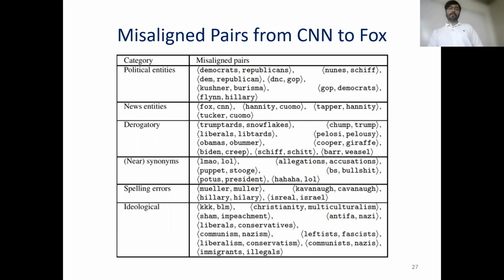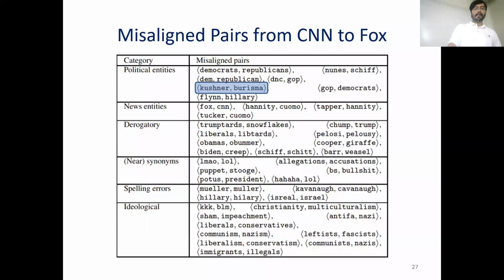If we look at the political entities section, we see Dem and Republican, GOP and Democrats, which are some usual suspects. But we also see a misaligned pair, Kushner and Burisma. Kushner is the son-in-law of former President Trump, and Burisma is the oil company with which Hunter Biden, the son of the current president, ran into some allegations. So you can see that there is a hint of nepotism present in this misaligned pair.